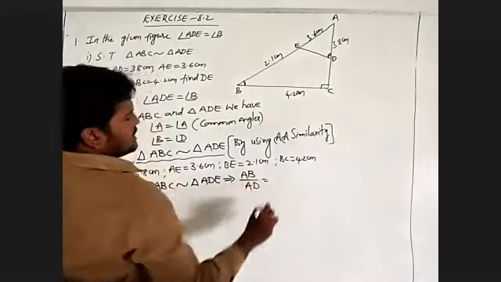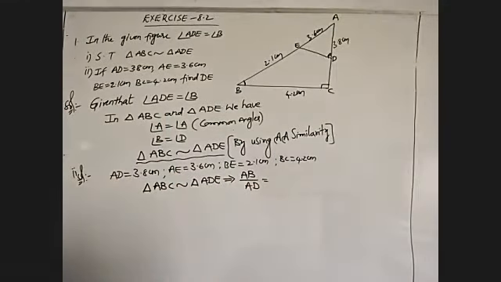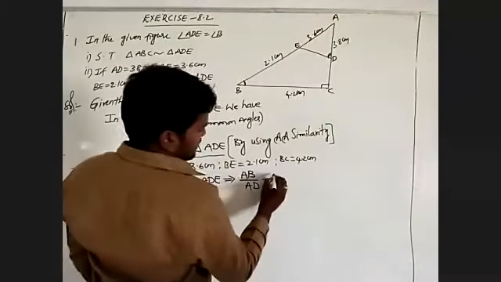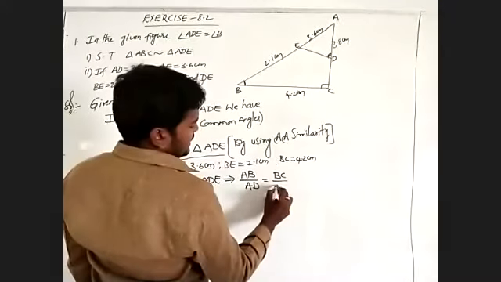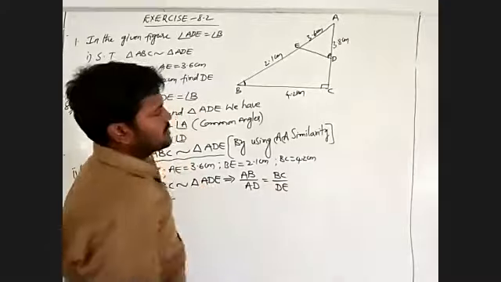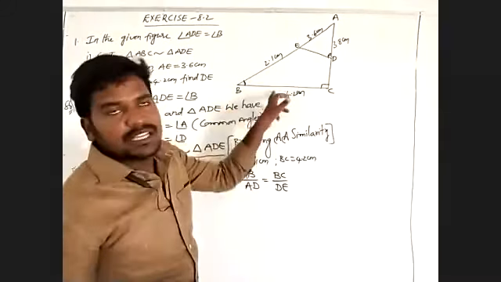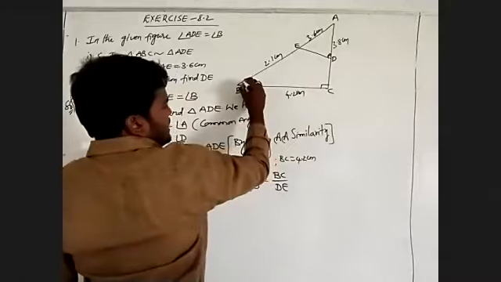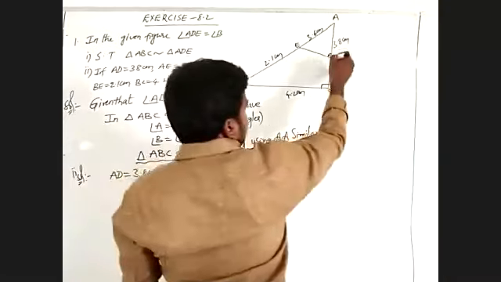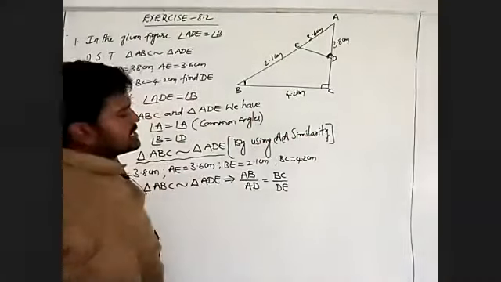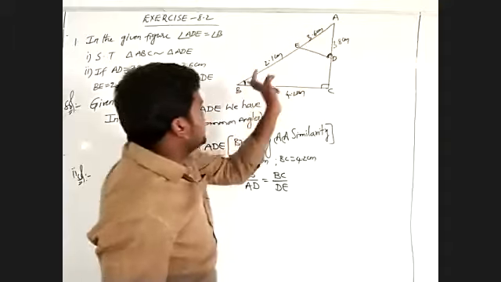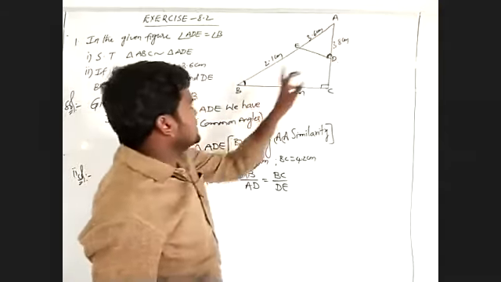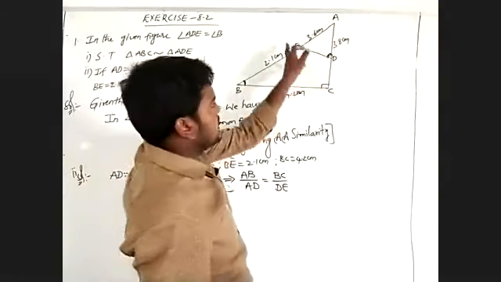AB by AD, after that we have to write BC by DE. We'll observe in this one. Here are the bases, two bases of the given triangle. Here AB, where B is the common angle, and AD, where D is the common angle, means I will write AB by AD is equal to BC by ED.